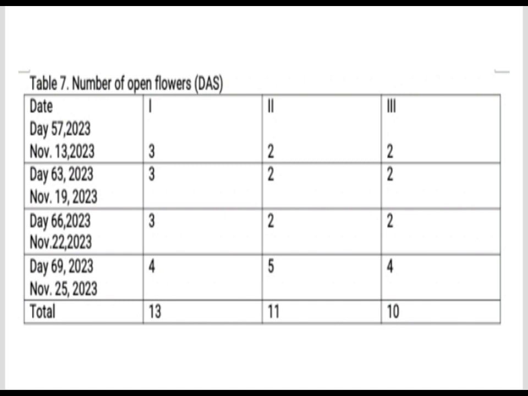Furthermore, we can calculate the mean number of open flowers per replication. Replication 1, 13 divided by 4 is 3.25. Replication 2, 11 divided by 4 is equal to 2.75, and replication 3 is 10 divided by 4 equals 2.5. The mean values give us a sense of the average number of open flowers for each replication over the recorded days. In summary, this data provides insight into the flowering pattern of the plants within each replication, showing the fluctuation in the number of open flowers over time.